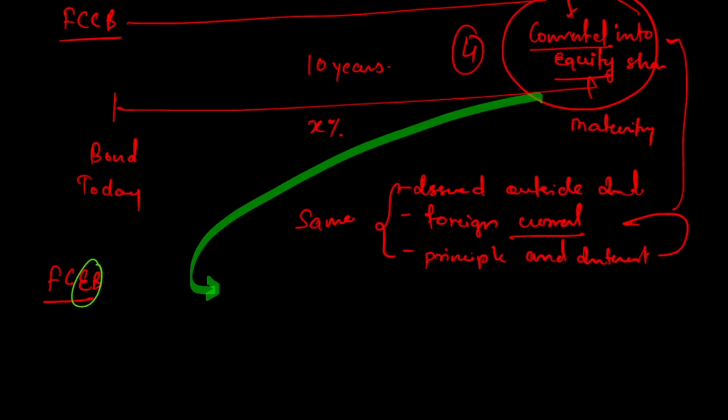This is saying that it is exchangeable. So what does exchangeable mean? In FCCB we have seen that your bond will be converted into equity of the same company, but in FCEB your bond will be converted, or can be converted, into equity of some other company.